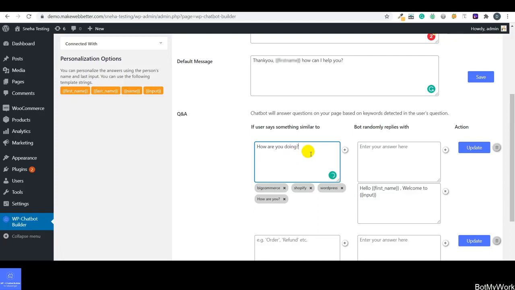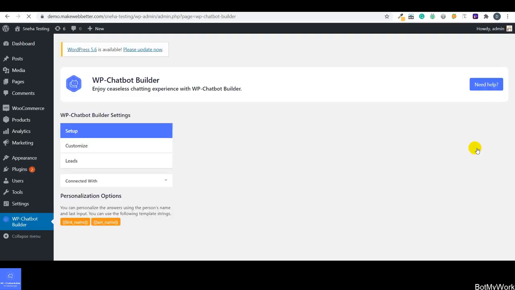As soon as you click on this button, the message would be created that can be expected from the user. So guys, likewise you can create the messages over here that can be expected from the customer's end or the user's end. And likewise over here you can create the messages for the bot. As you can see, I have created a message, hello, first name, welcome to input. These are the two template strings that I have used, and that would be working for the bot. So guys, after setting up the questions, you have to click on update.